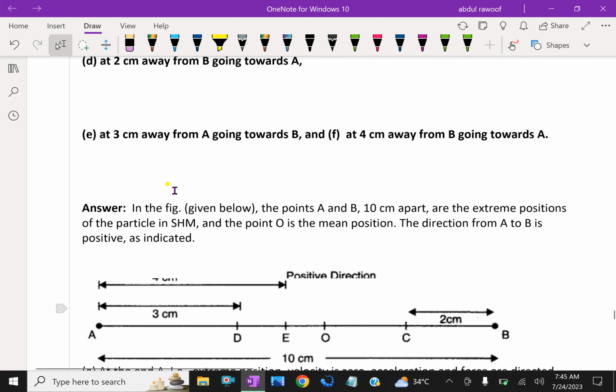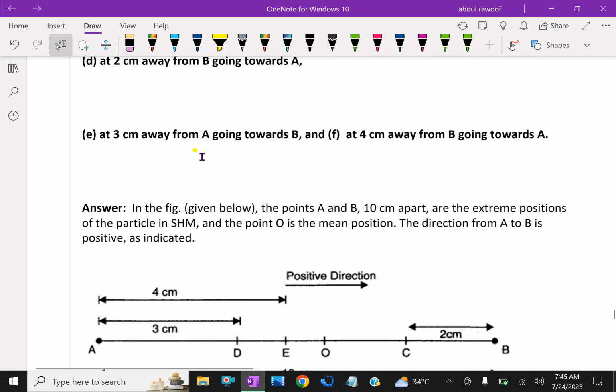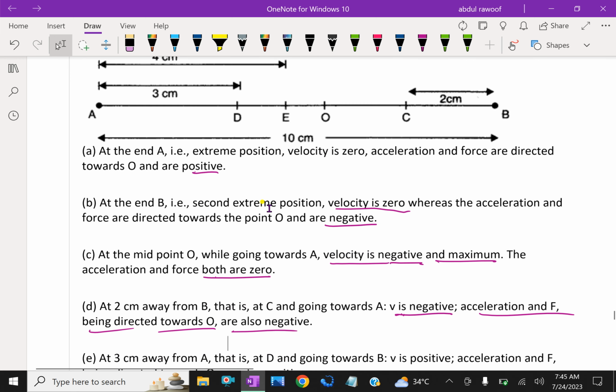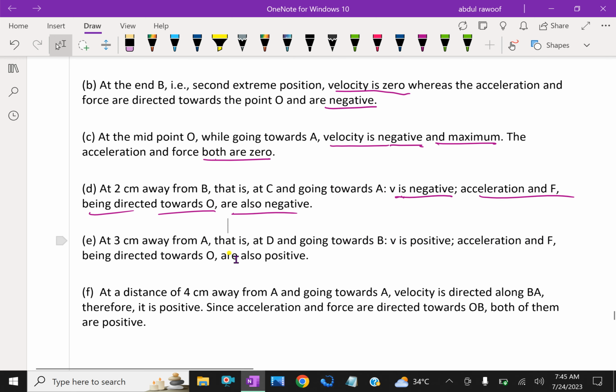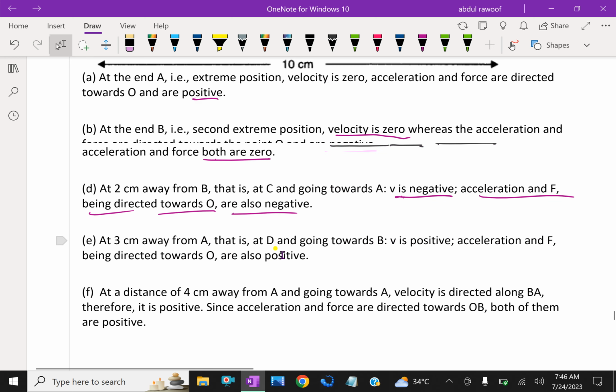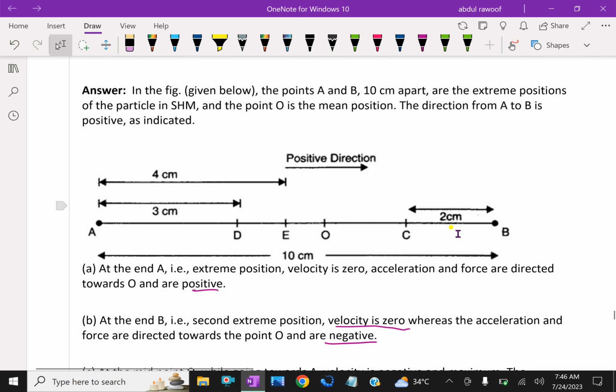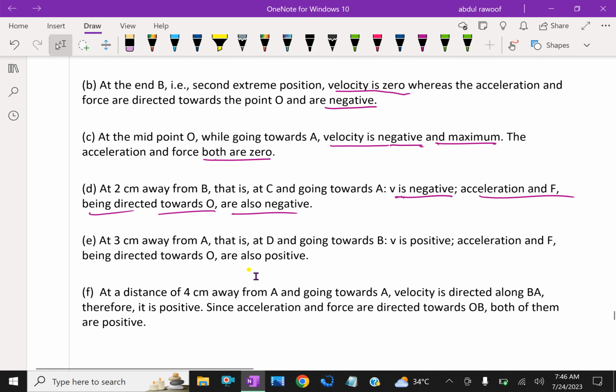Then at 3 cm away from A going towards B. At 3 cm from A, that is at D, going towards B, velocity is positive. Acceleration and force, being directed towards O, are also positive.